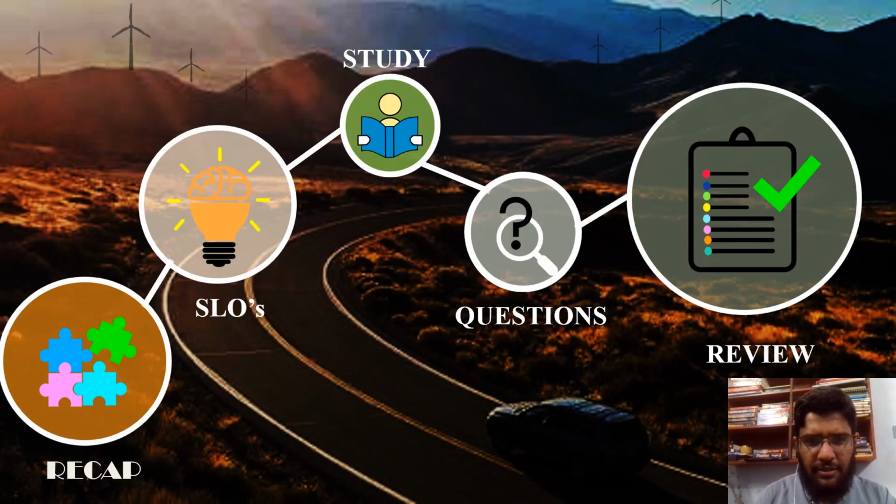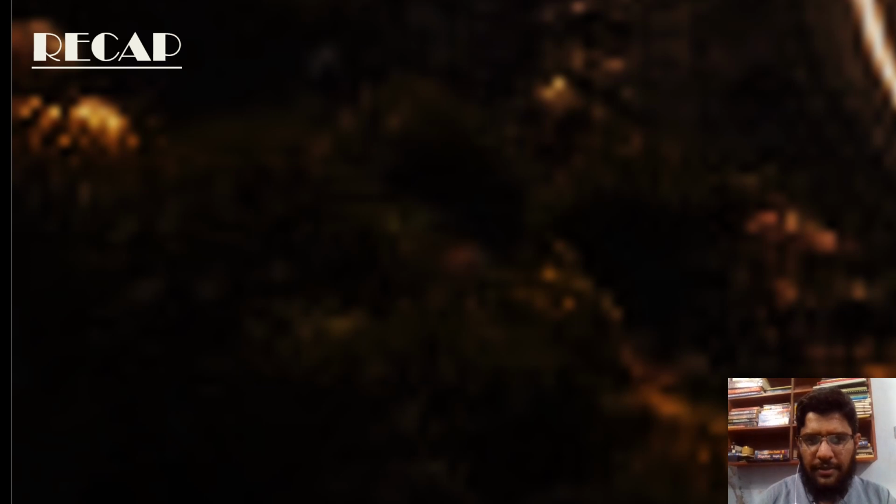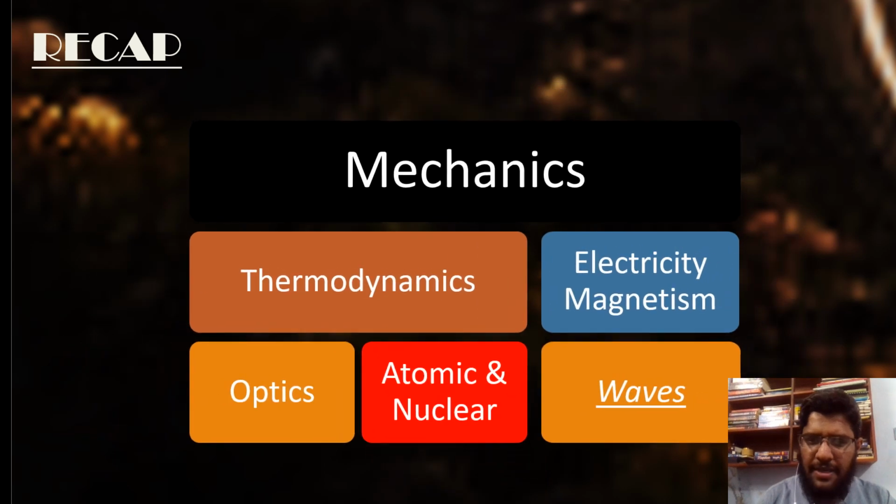In order to begin chapter number 2, let's have a short recap from chapter number 1. We know that there are many branches of physics: electricity, magnetism, atomic, nuclear, and waves. It is a tradition all over the world that we study first mechanics, and then thermodynamics, electricity, and so on, and at the end nuclear and atomic physics.